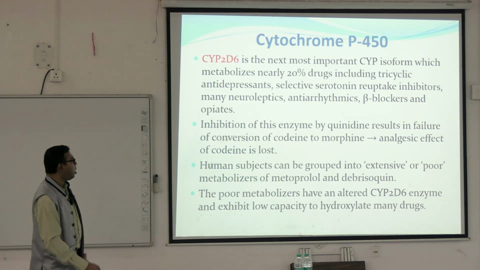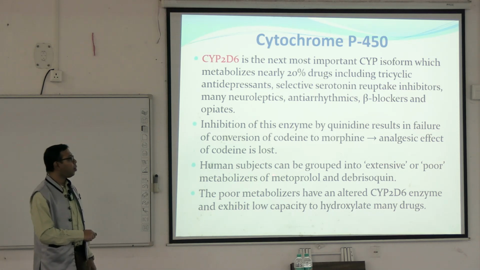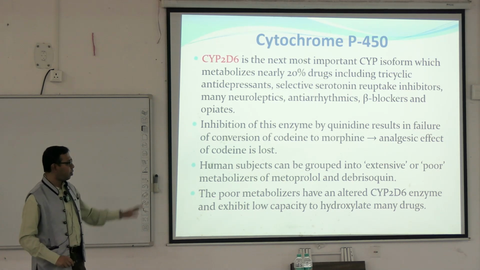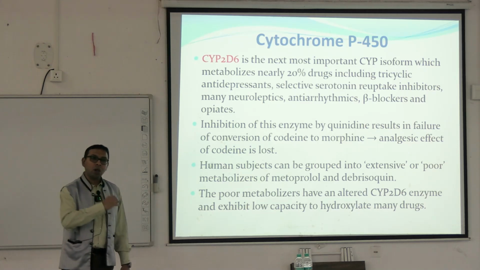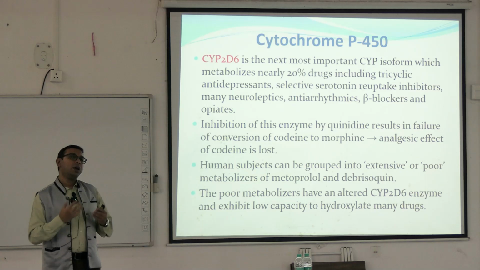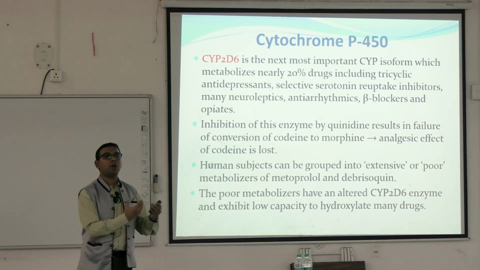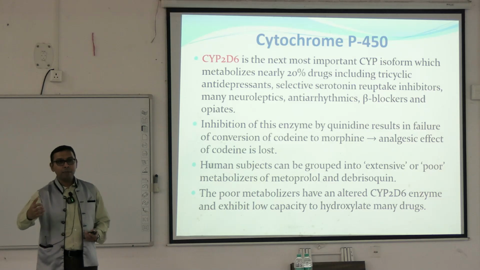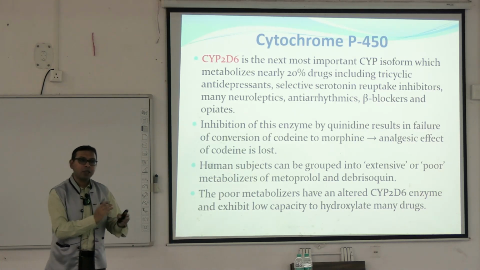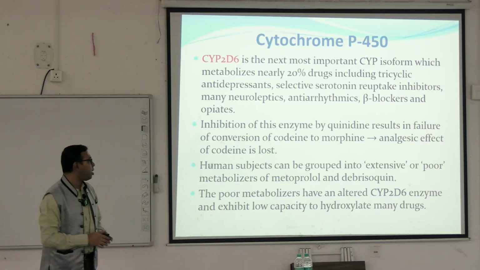This is just an example. So human subjects can also be grouped into extensive or poor metabolizers of different drugs, like metoprolol, for example. This is commonly used. So these are also controlled by different types of genes. Our genes may be such that we can be called extensive metabolizers of some drugs, and the same drug may be poorly metabolized in some other individuals. So there may be extensive metabolizers and poor metabolizers, all controlled by the genes, the genetic makeup.